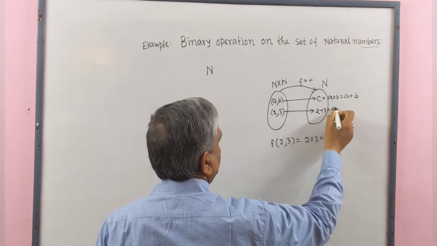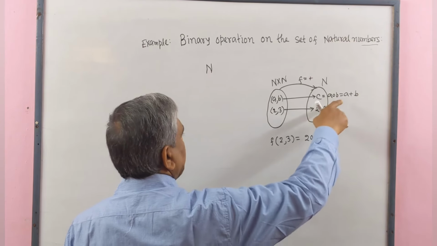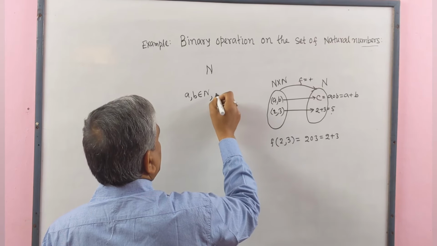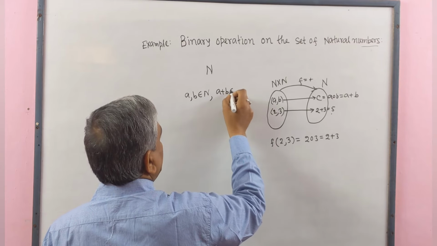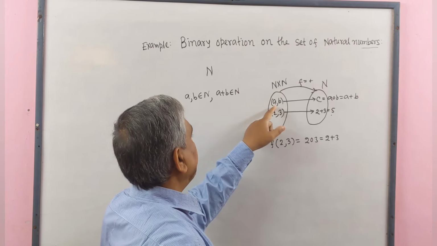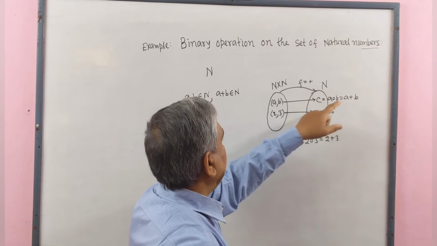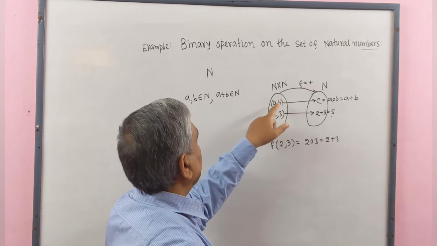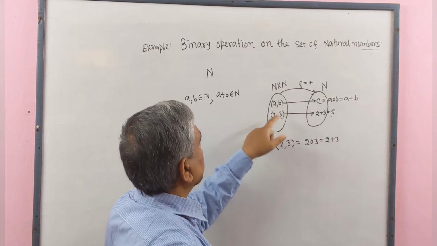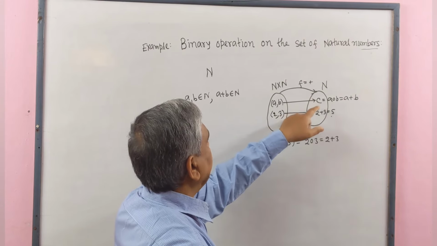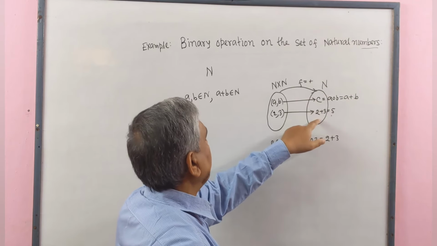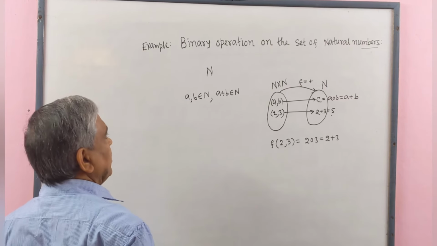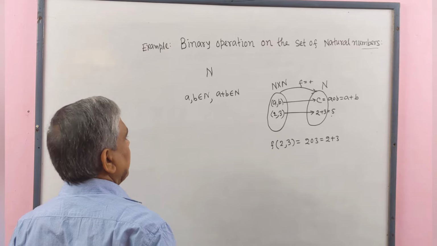This is 5 and 5 belongs to N. Since a, b belongs to N and a plus b belongs to N, the image of ordered pair (a, b) is a plus b, and a plus b belongs to N. That means for each element of N cross N, there exists a unique element in N. Therefore, addition is a binary operation on the set of natural numbers.